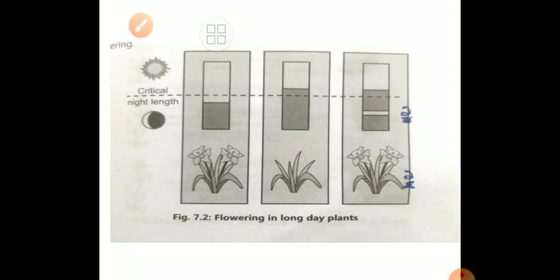This figure also gives us an idea about short day condition, long day condition and day neutral condition. In case of short day, with a short light period and a long dark period, there is flowering. That is the first figure. If there is a short light period and a short dark period, 8 hours of sunlight and 8 hours of dark, no flowering. If the long dark period is interrupted, there is no flowering, as I have already told you.